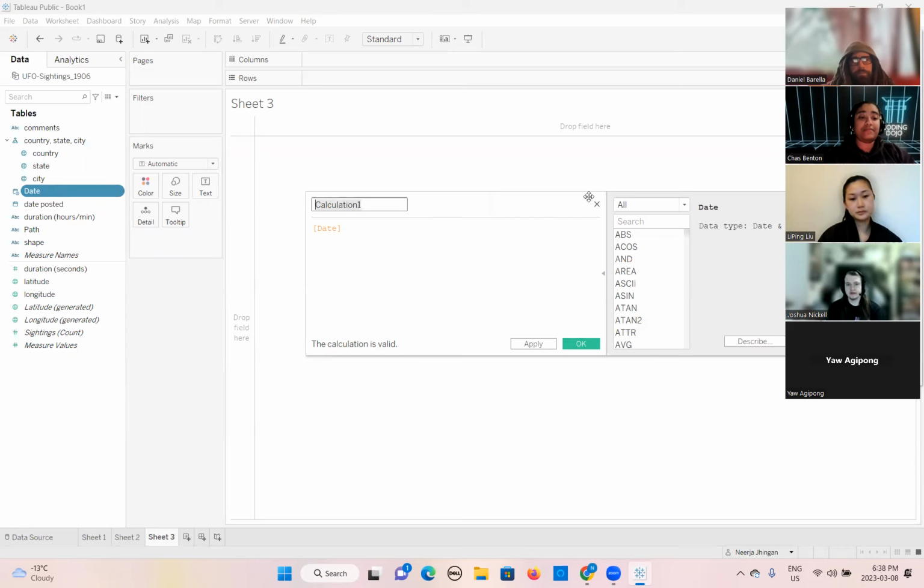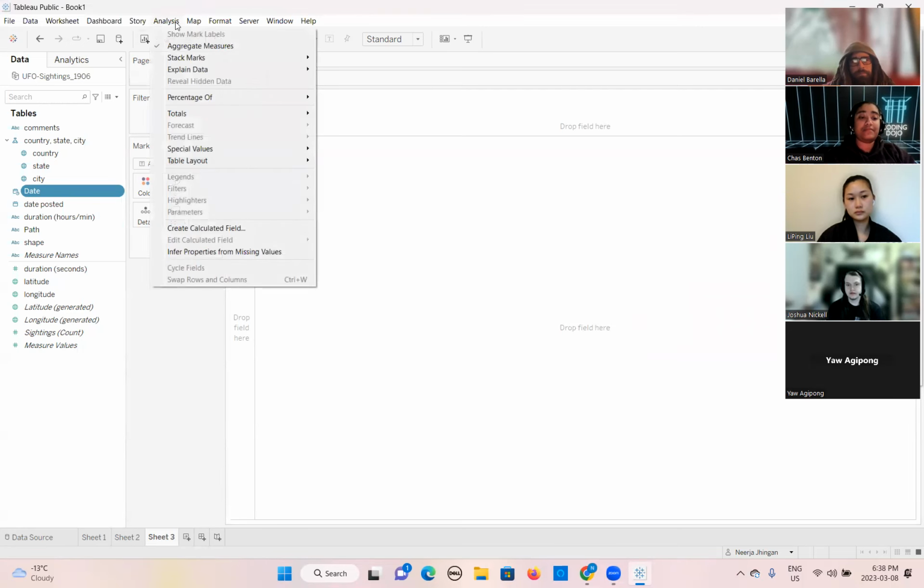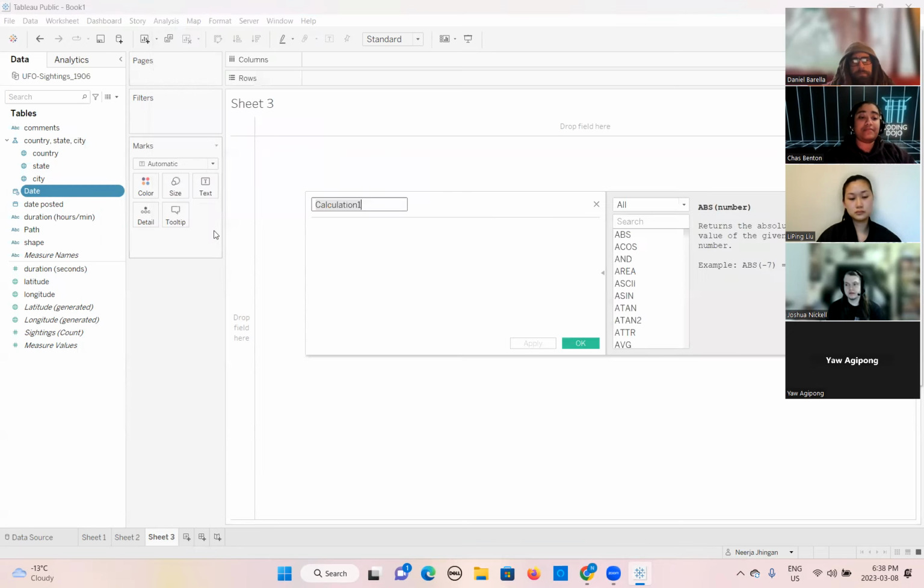So this is one way. Another way, you can click on analysis. Again, you can create, calculated field. Here, no option will come automatically because I have selected from the top menu.